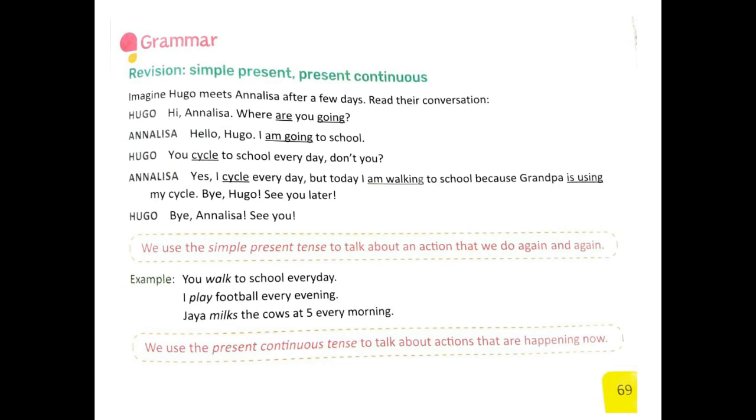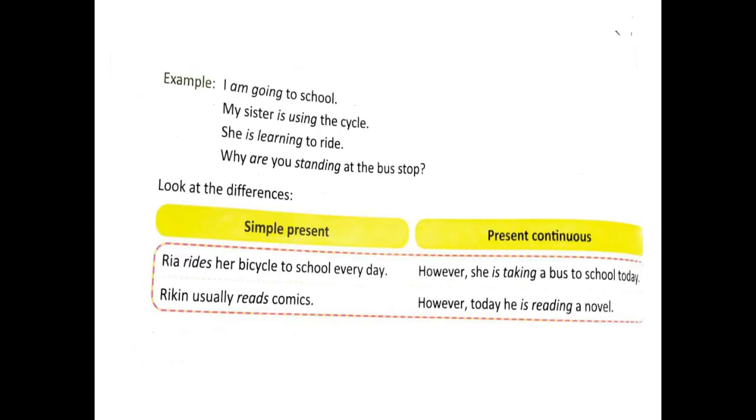Okay? Now, come next. We use present continuous tense to talk about the actions that are happening now. Now we are talking about present continuous tense. In the name itself, we can understand continuous means that the action is happening now, right? Let's see some examples. I'm going to school. So now I am going to school. So it is happening at present, isn't it?